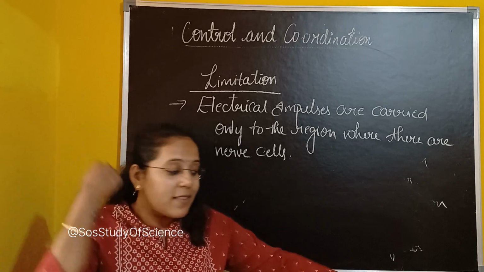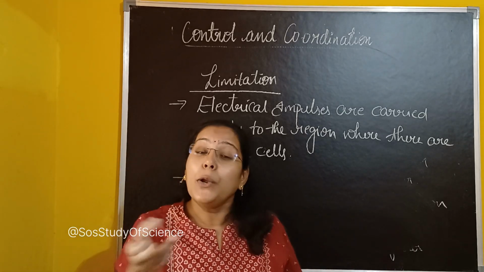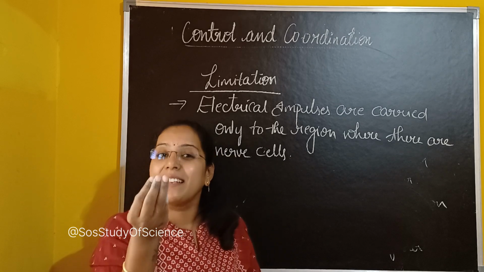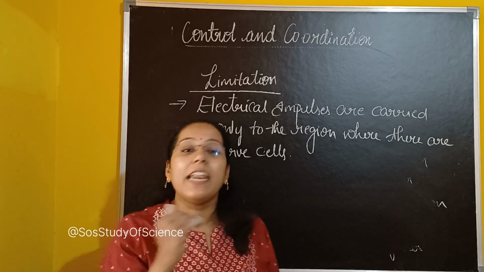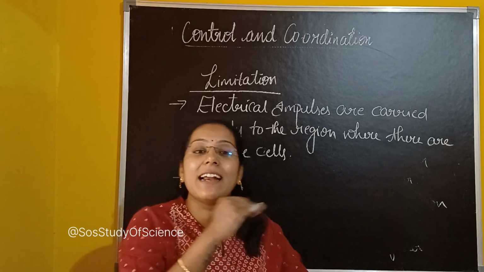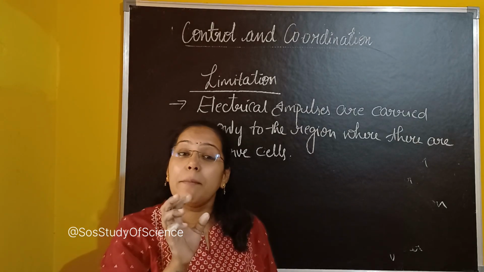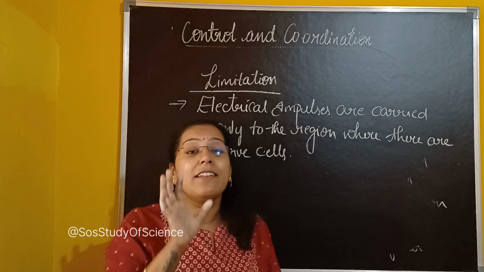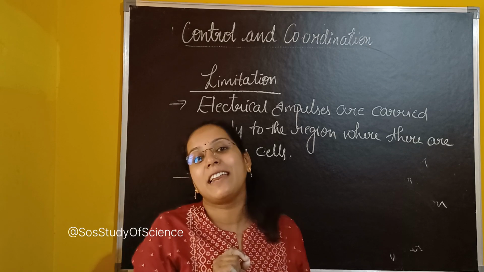Once an electrical impulse passes from the brain to your hand or any part of your body, to create a second impulse, it will take some time. So, the limitation says electrical impulses cannot be created continuously. So, when it cannot be created continuously, there may be a problem that can arise in your body by the time the second impulse reaches that region.